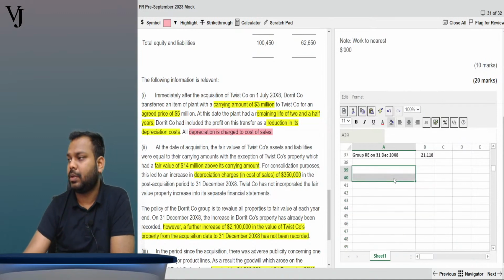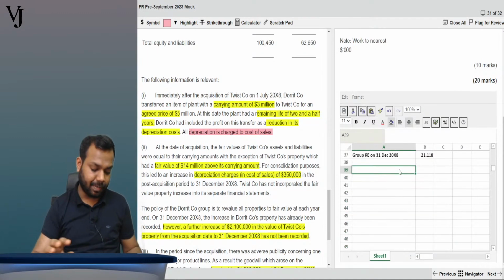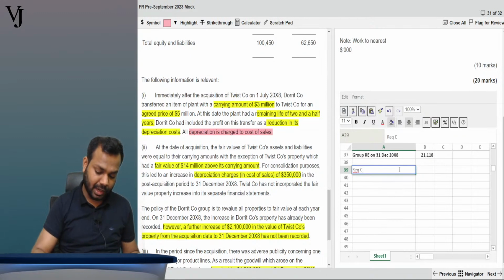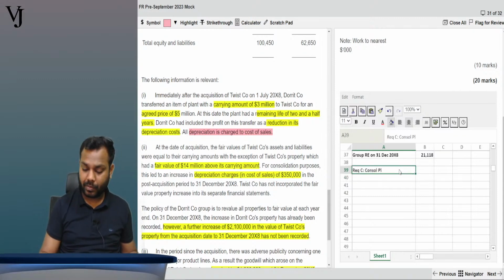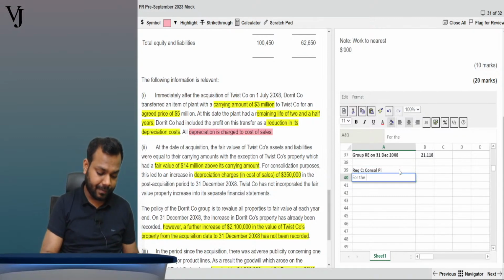Now the requirement number three, requirement C. You have to prepare the consolidated P&L for the year ended 31 December 20x8.